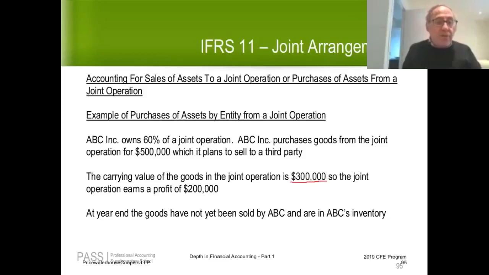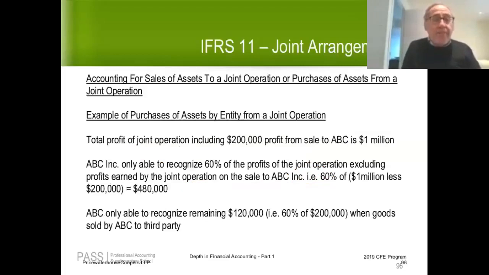So the joint operation sold the goods for $500K to one of its owners, ABC, who owns a 60% interest. They sold the goods for $500K. The cost of goods sold would be $300K. So the joint operation made a profit of $200K. At year end, let's assume the goods have not been sold by ABC and are still in ABC's inventory. So obviously ABC Inc. cannot pick up its share of that $200K profit on a sale to itself. So let's take a look at what would happen over here.